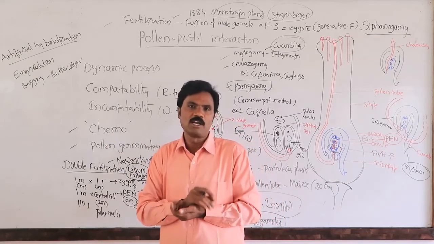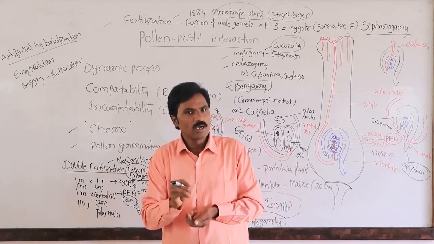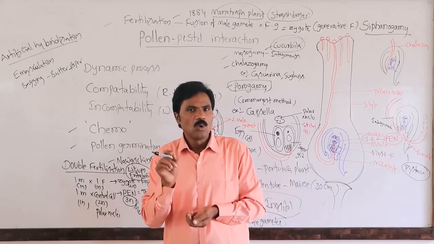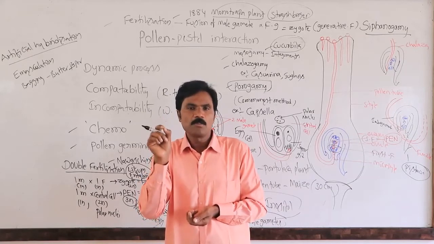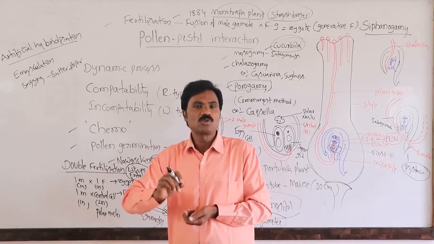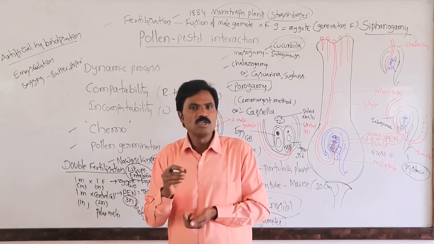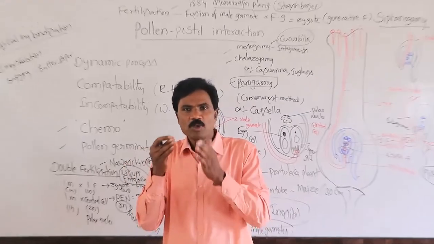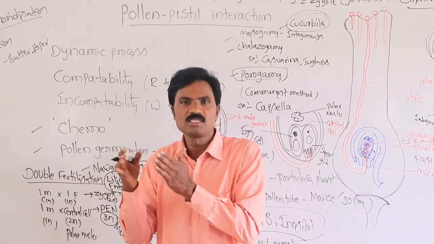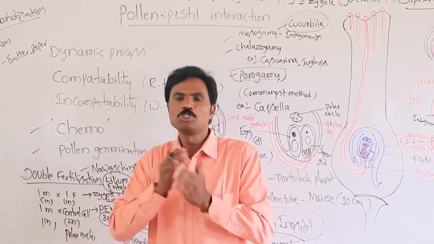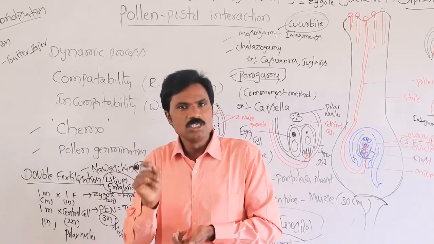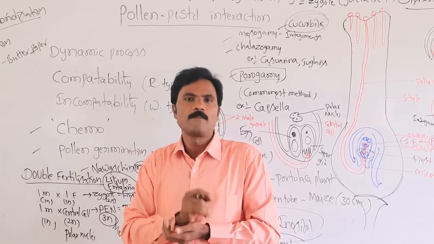That is double fertilization. Okay, today in class we discussed pollen-pistil interaction, why it is called a dynamic process. In this, who is the scientist who first identified the pollen tube? That is G.B. Amici, in the Portulaca plant.